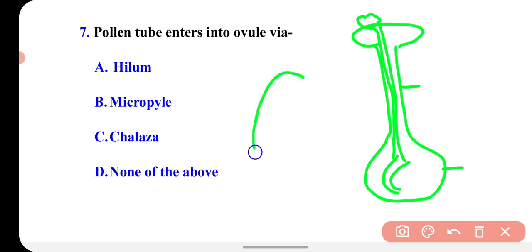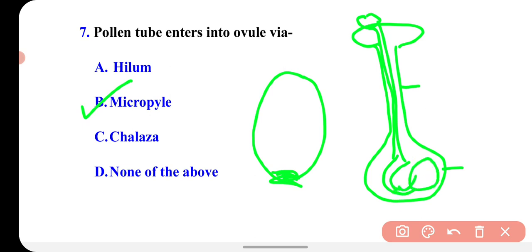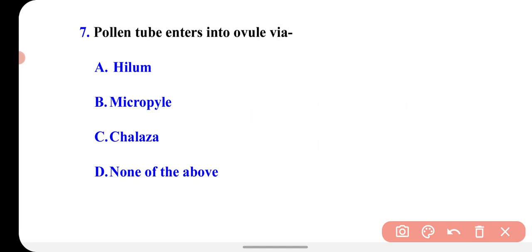So in the ovule there is an opening. That opening is called the micropyle, through which the pollen tube enters into the ovule, and it opens up, and the nucleus of the male gametes enters via this aperture. Okay, so this is the correct option, micropyle.